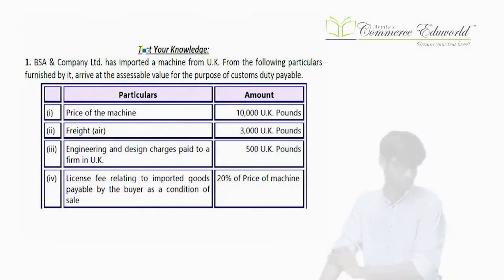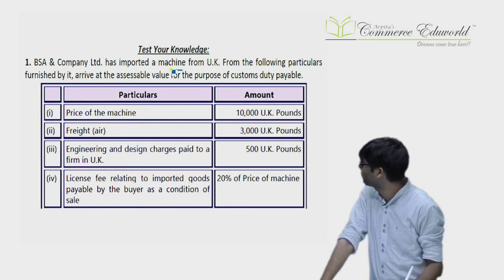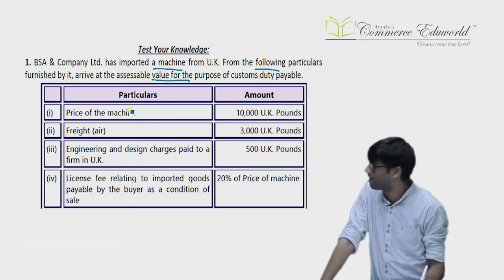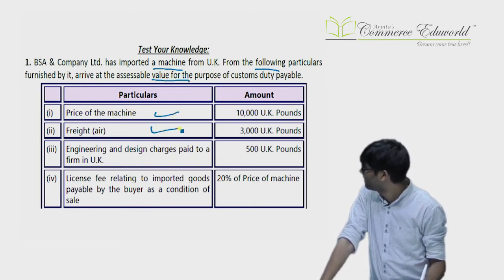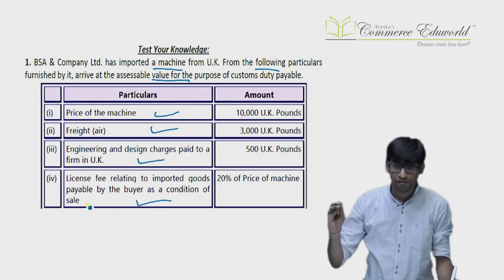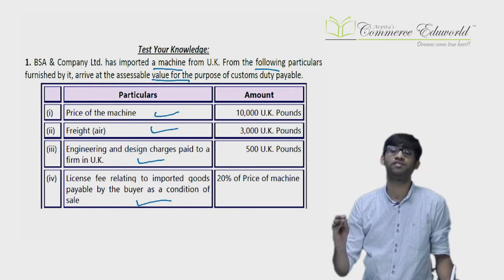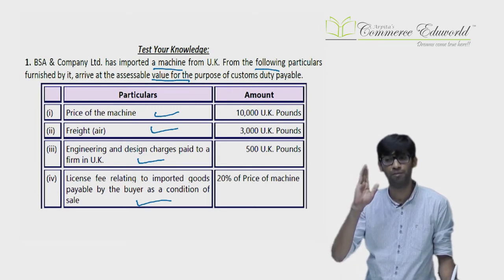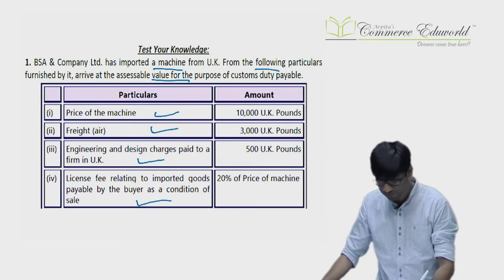Come to that. Question number 1. BSA and company has imported a machine from UK. Following are the particulars. Arrive at the assessable value. We need to calculate the value. Price of the machine, air freight, engineering design charges, license fee relating to import of the goods payable as a condition of sale. Anything which you pay as a condition of sale is added in the value of the goods. That is as per rule 10.1, which was there before also and which is there now also.